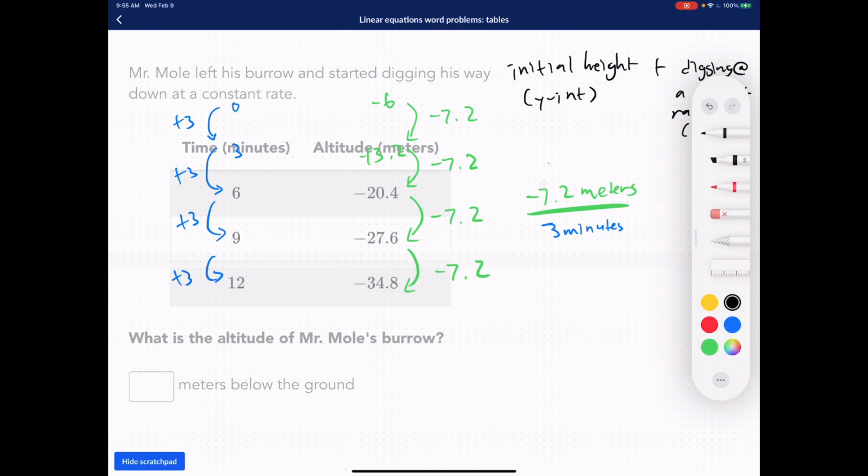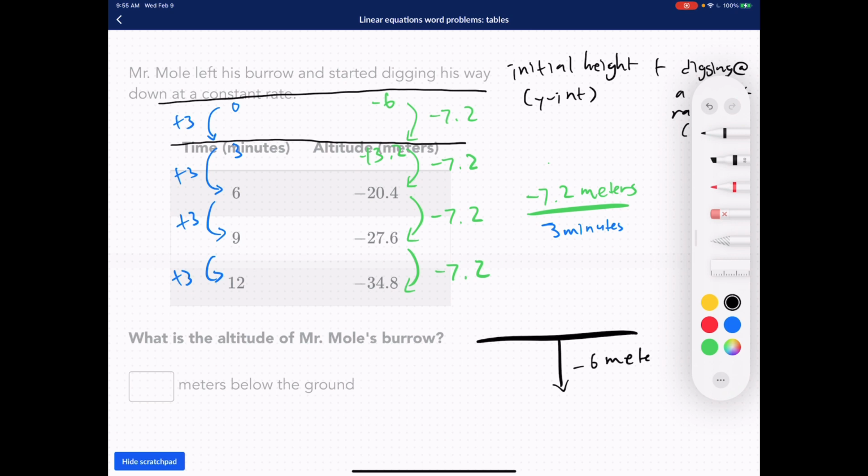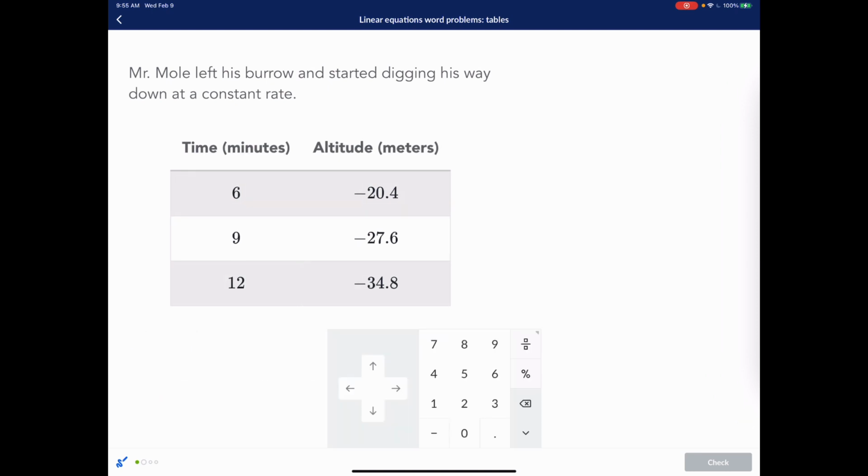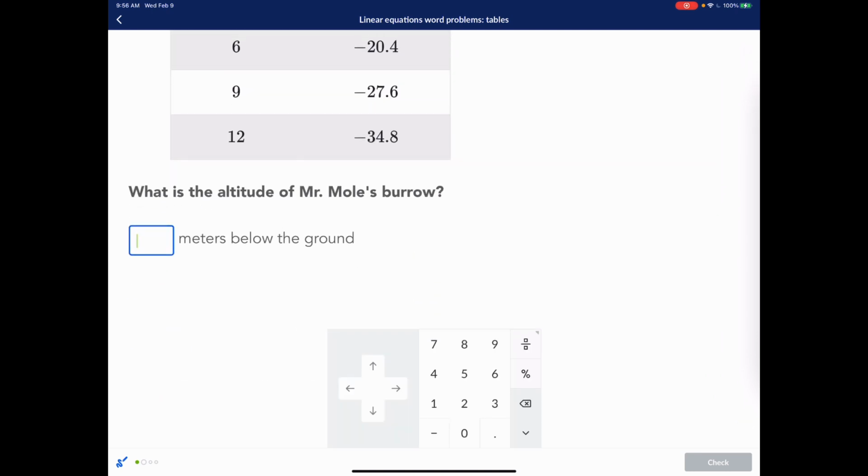So let's take a look. I'm going to redraw the table. So the table goes like this, right? And then the table goes like that. So in 3 minutes, he traveled negative 13.2. In 0 minutes, this is his starting point, his y-intercept. He started at negative 6 meters under the ground. So if this was the ground, he started 6 meters down, somewhere right here. That's where he started. That's Mr. Mole. That's when he started digging, right? So the answer is negative 6.